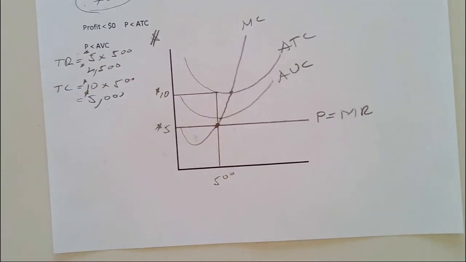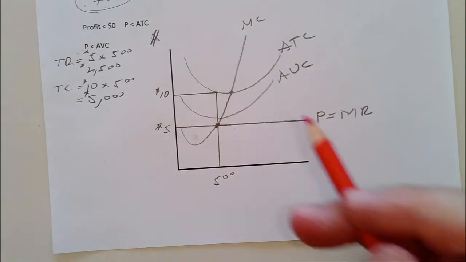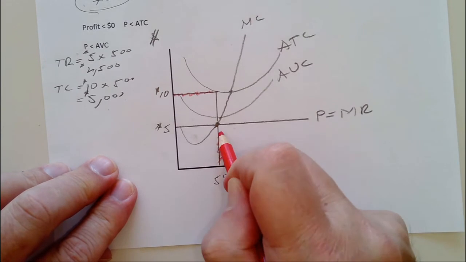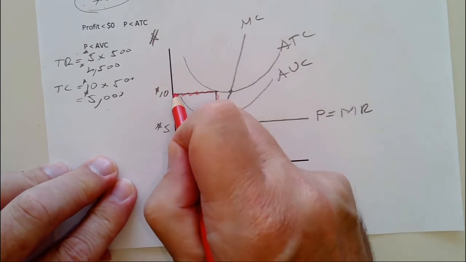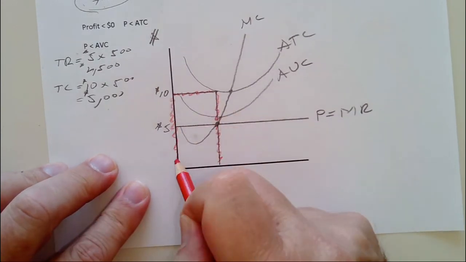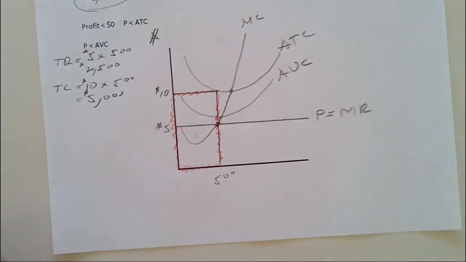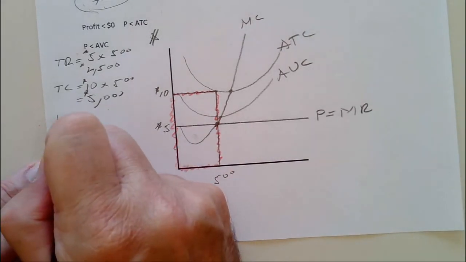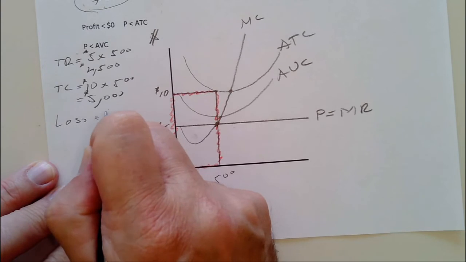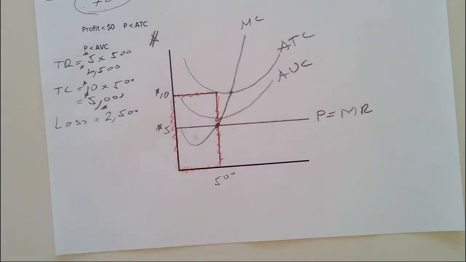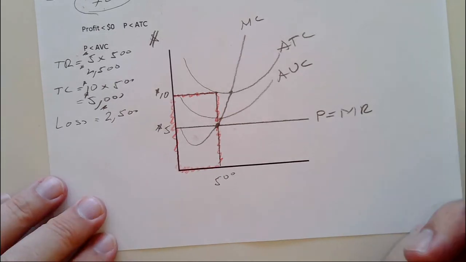My total cost is twice my total revenue. And my loss would be negative $2,500 if I produce.